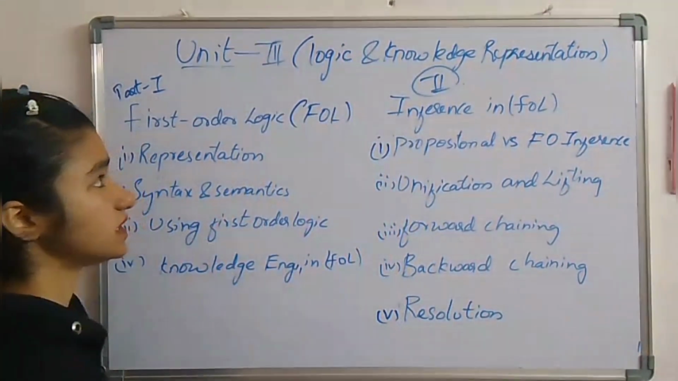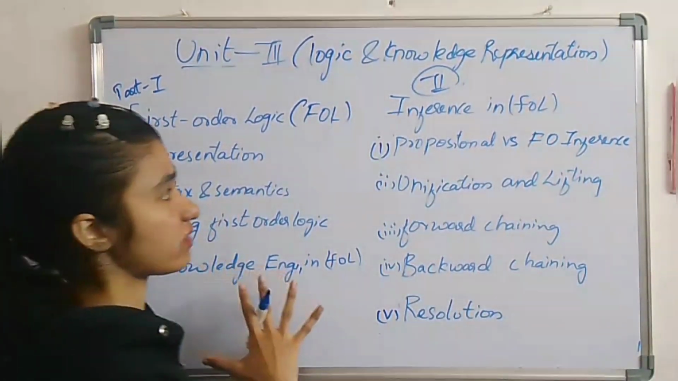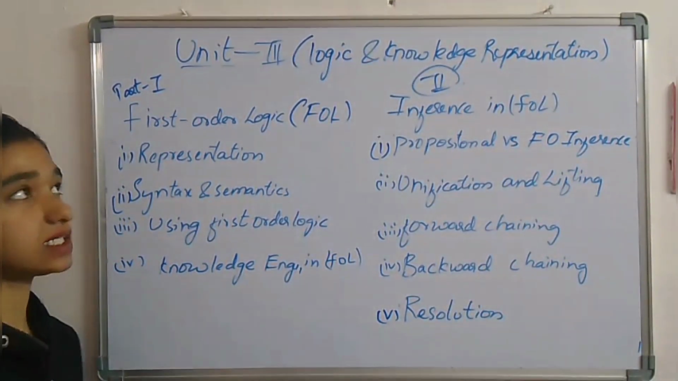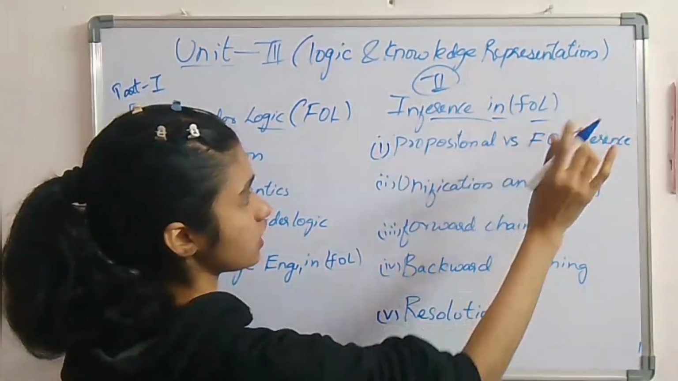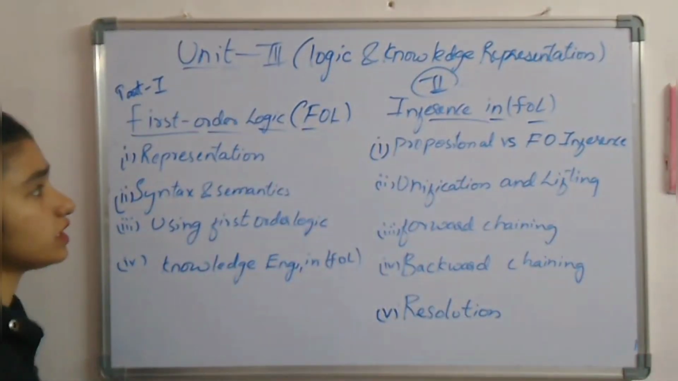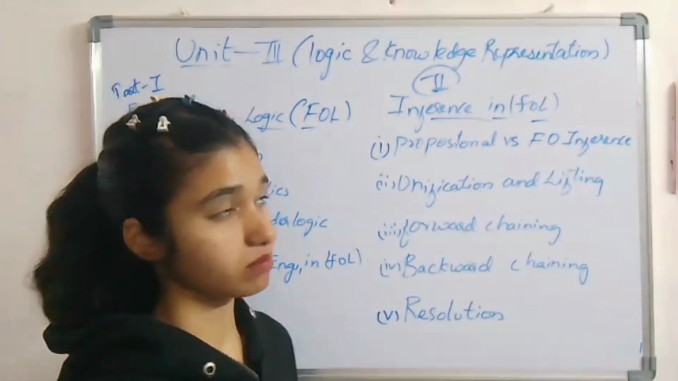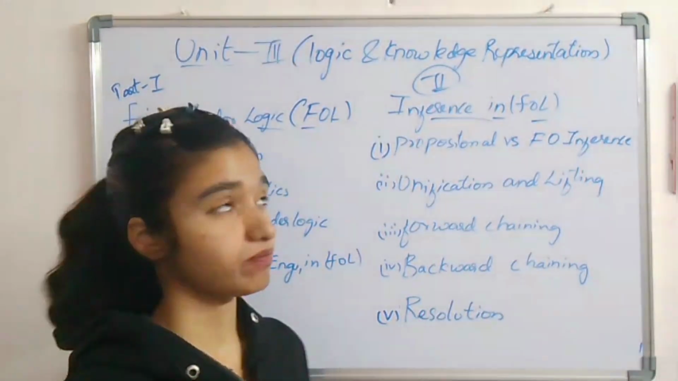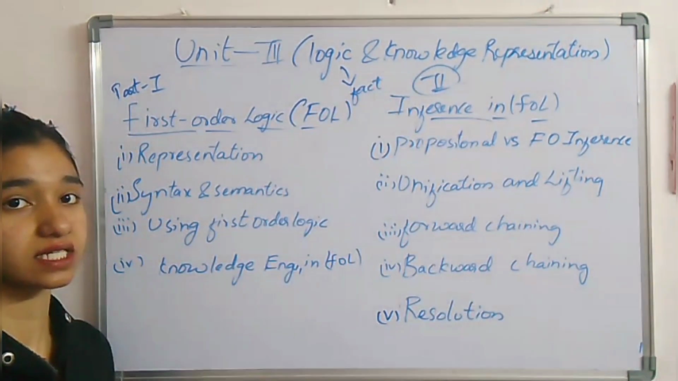So basically unit 3 is one of our easiest units in AI, you can say, because it doesn't have that many topics compared to unit 2. This unit is mainly divided into two parts. The first part is first order logic, and the second one is inference in first order logic, which means FOL. We can represent it as FOL. So here the unit name is logic and knowledge representation. Basically logic here means representing the facts. It is a way of representing the facts.